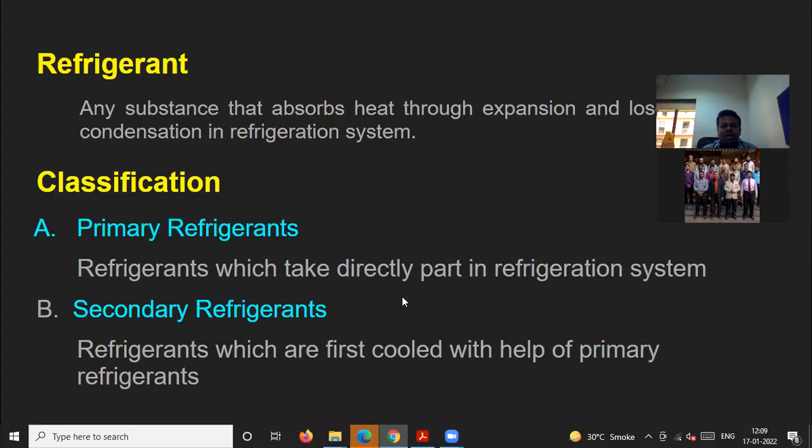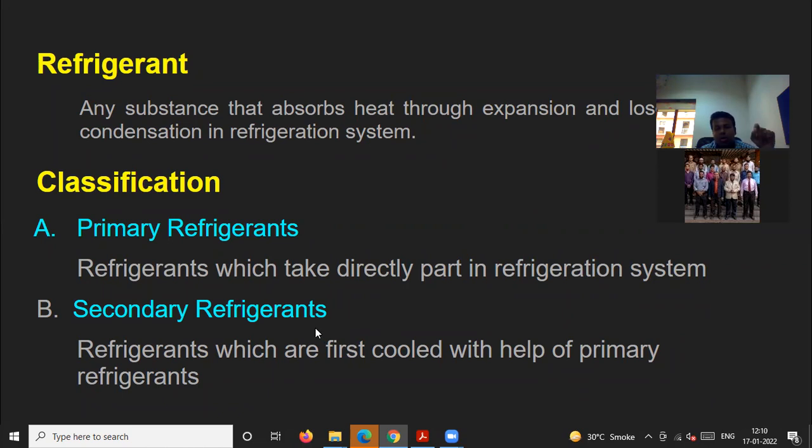Okay, so let us start today's session. In the last session, we saw the coefficient of performance of a refrigerator, heat pump, and heat engine, which was working on a reverse Carnot cycle. We have covered that in the last session, and we have also seen two numericals based on it.